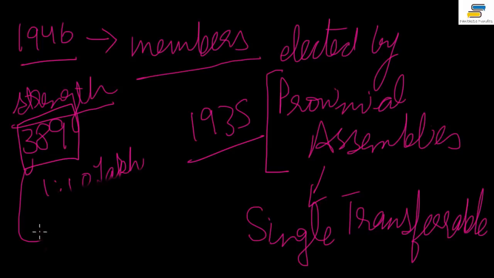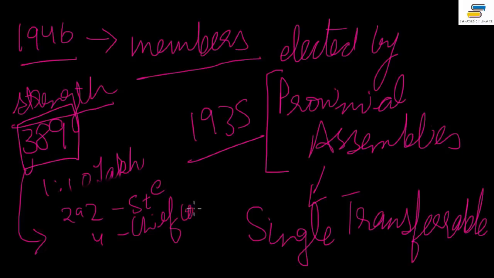So this was 1:10 lakh, and the division was that of 292 seats, these 292 were the British provinces' representatives. Then there were 4 seats from the chief commissioner provinces, which I'll be talking about in the history lecture also. Then there were 93 seats for the princely states, right?